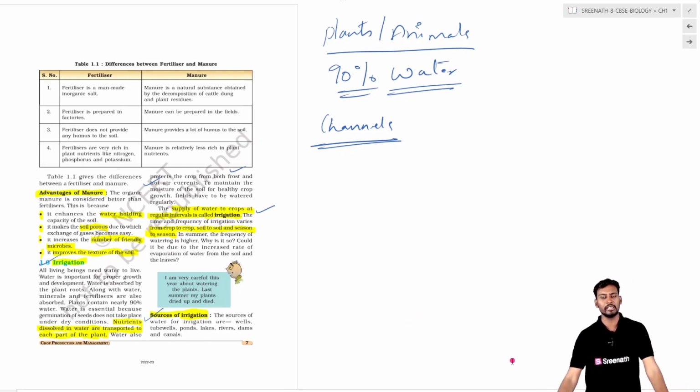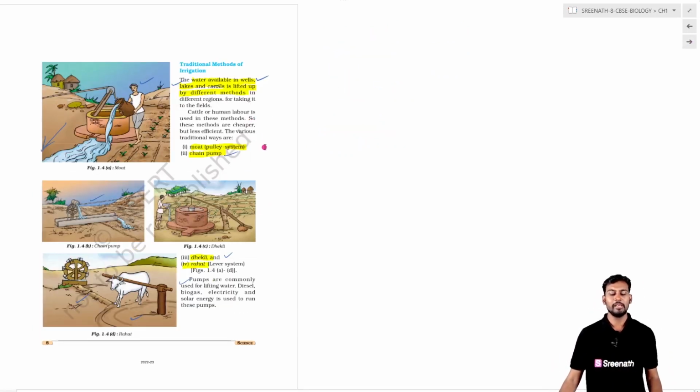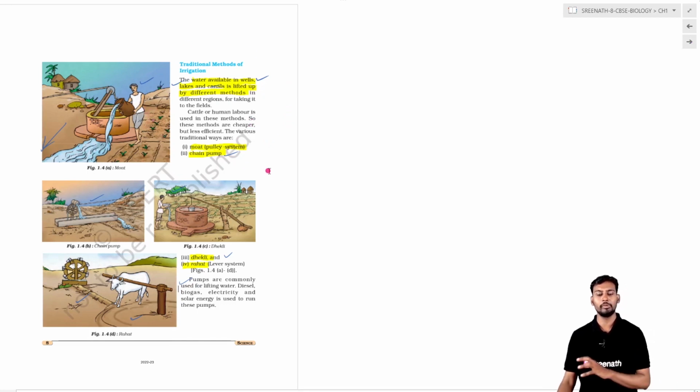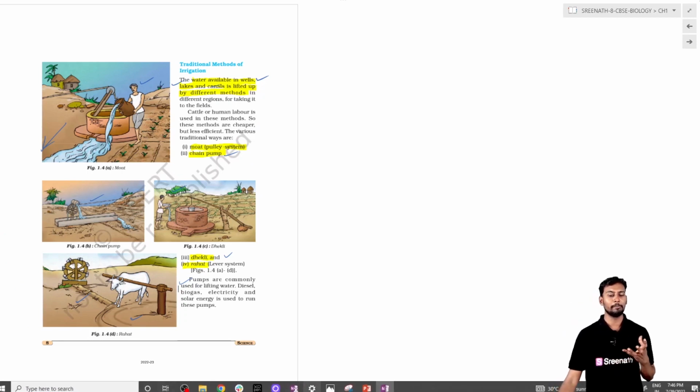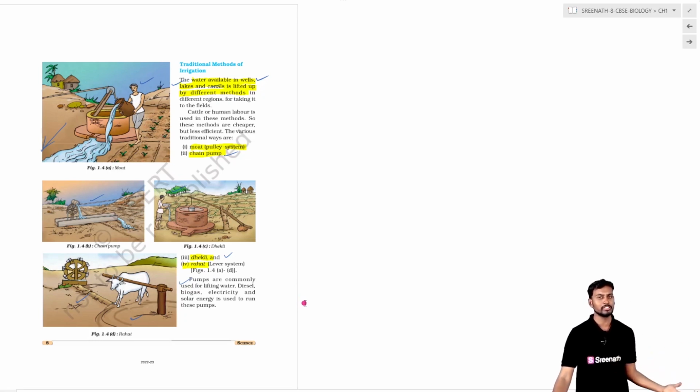The source of irrigation may be lakes, ponds, and rivers, where channels can be created for drawing the water from the water bodies to the plantation. There are many traditional methods where we use human labor, or some kind of mechanical methods like pumps, which are used to draw the water from the ground level, such as borewell pumps, and pumps which draw the water from the channel. These different pumps and varieties are useful to pull the water from the channels or the bodies into the plantation or the cropping area.